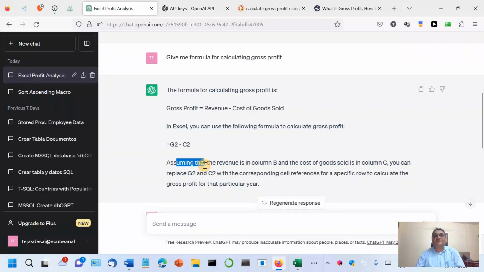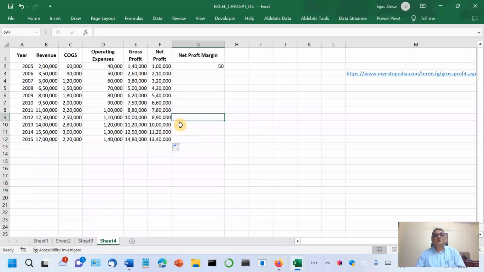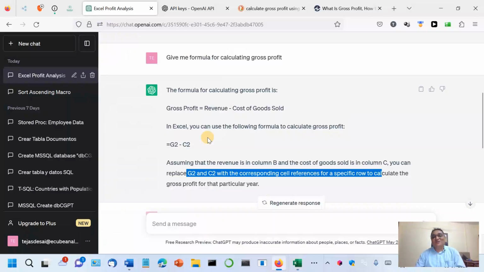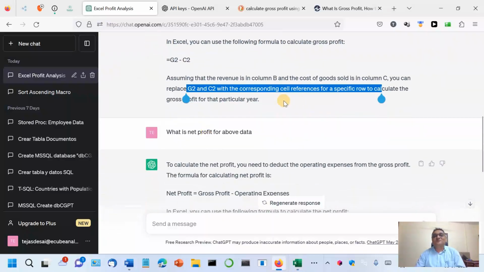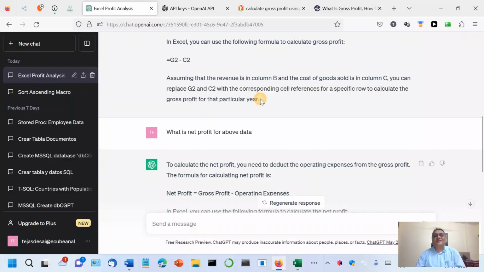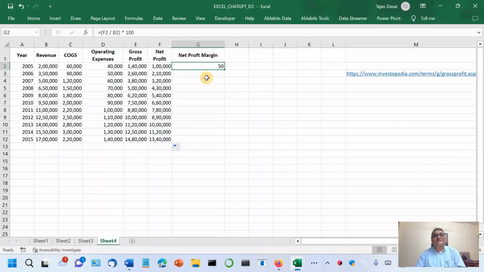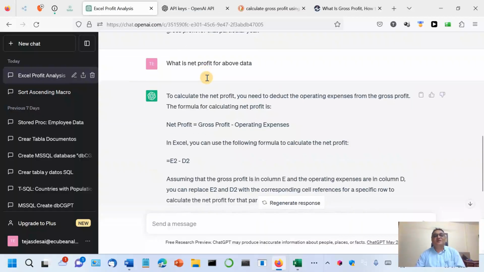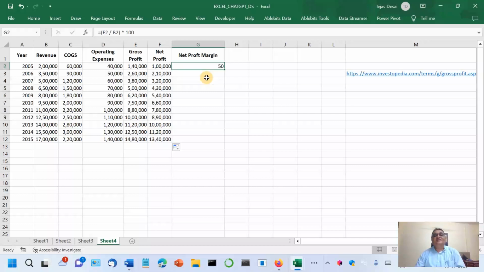Of course, it clarified to assume that revenue is in column B and COGS is in another column, and you can replace G2 and C2 with the corresponding cell references. So one should not use ChatGPT blindly, and this becomes particularly important while you are writing an automation script using ChatGPT. One has to manually check with numbers. It is still not that good.